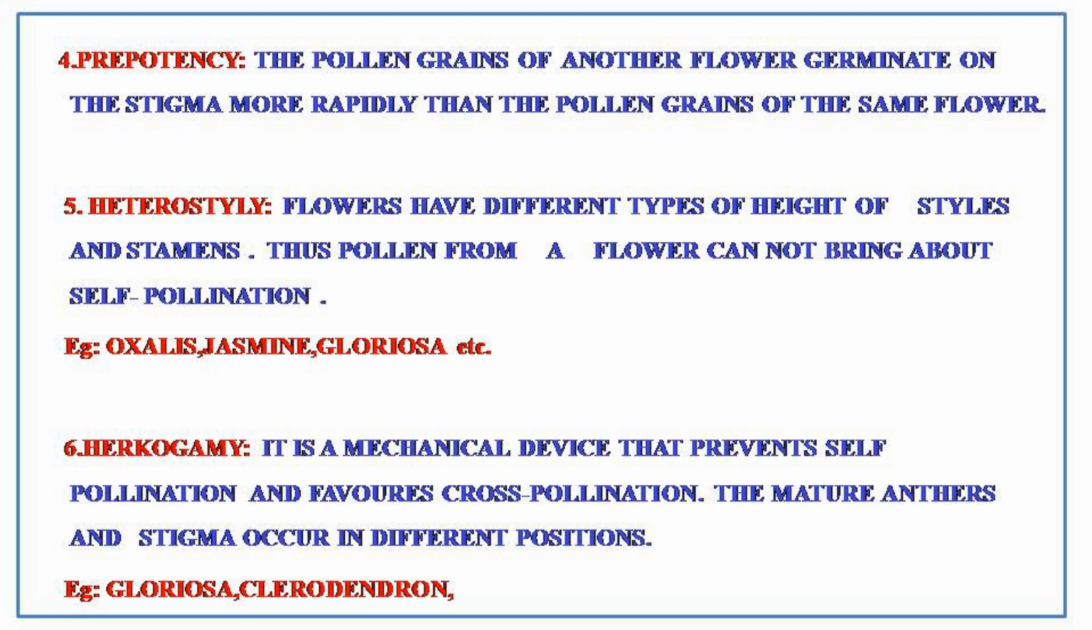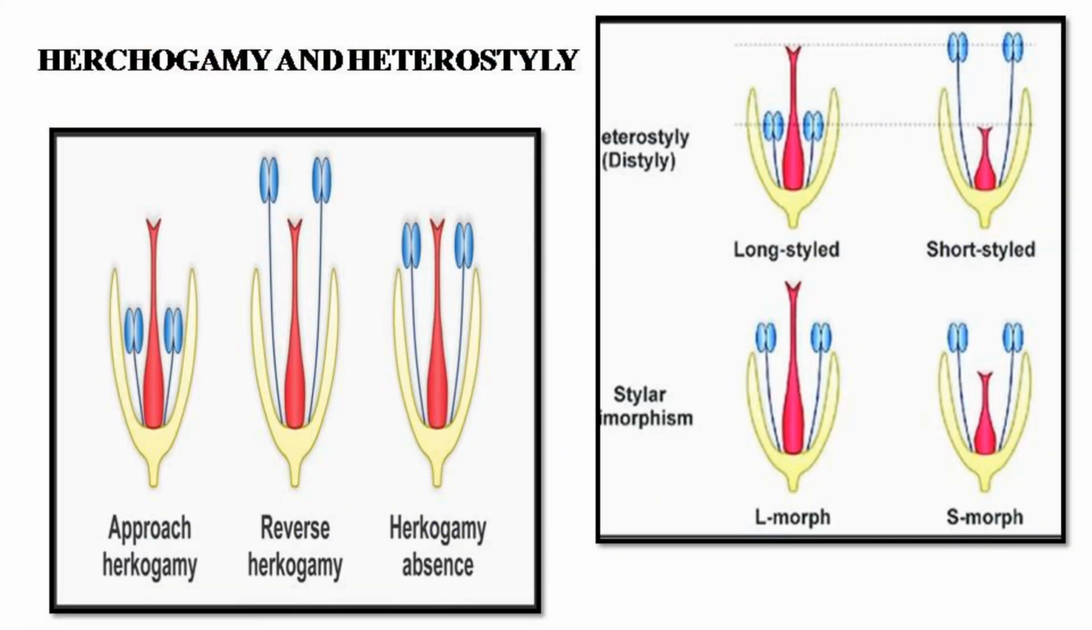The next method is hercogamy. It is a mechanical device that prevents self-pollination and favors cross-pollination. The mature anthers and the stigma occur in different positions. Example, gloriosa, clerodendron, etc. In this slide, you can see the diagrammatic representation of the hercogamy and the heterostyle.